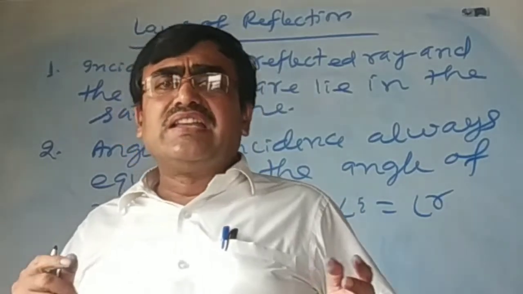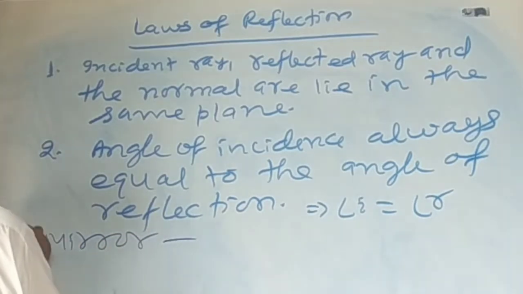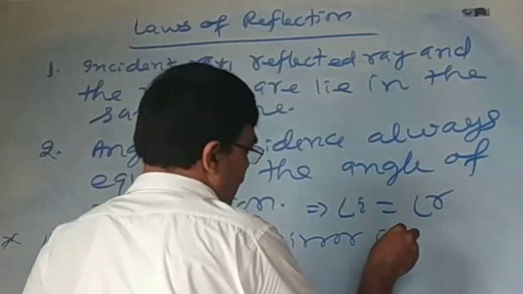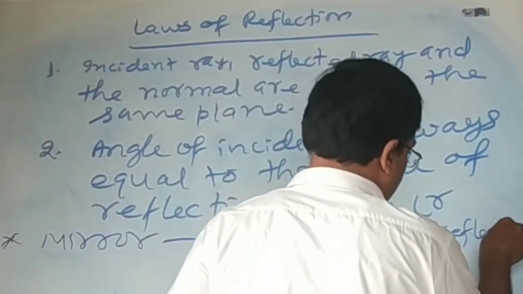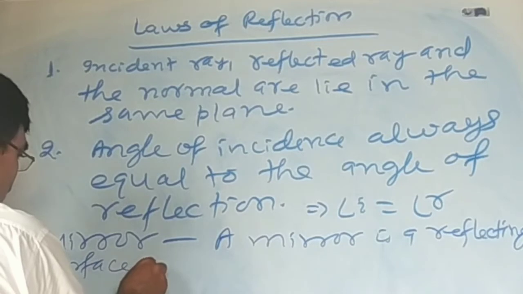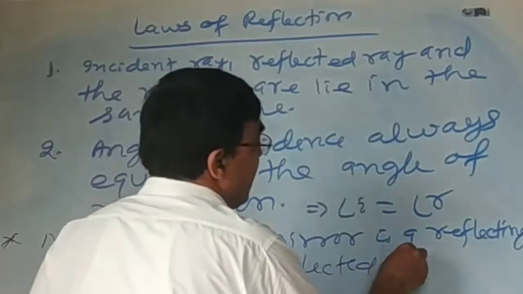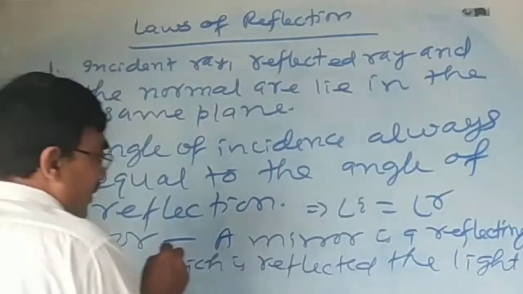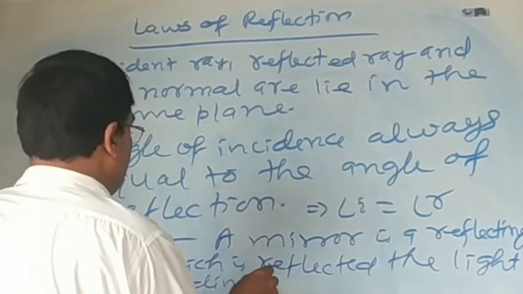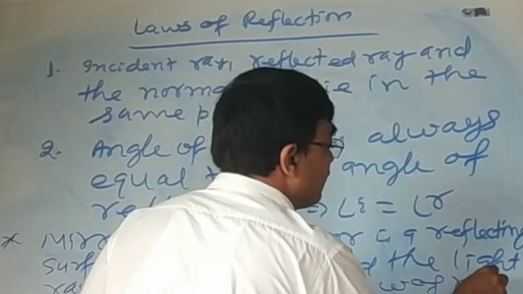What is a mirror? A mirror is a reflecting surface which reflects light rays according to the law of reflection.